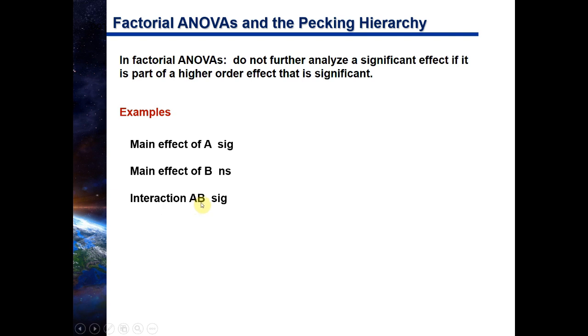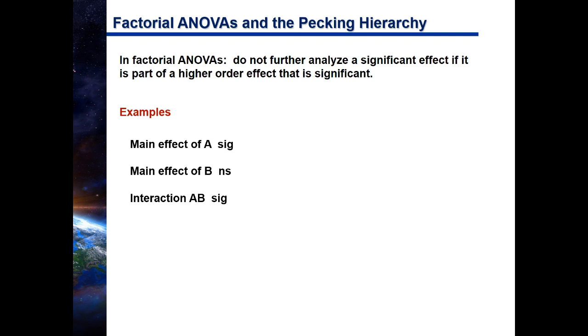So there are some really important rules that you have to remember here. Let me just take a second and highlight those important rules, okay? Because it is pretty critical that you understand these. So first of all, if you have a main effect that is significant, do you follow it up with a post hoc test?